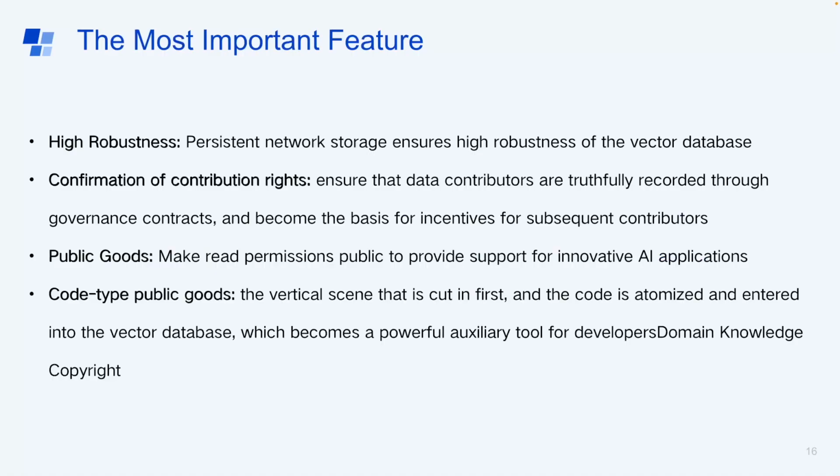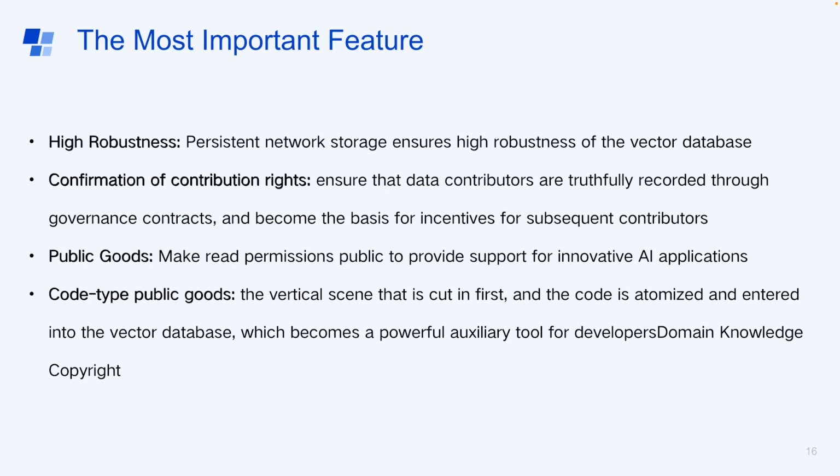The most important features are as follows. The first one is highly robust persistent network storage, which ensures high robustness of the vector database. The second one is confirmation of contributors' rights. Contribution rights ensure that data contributors are truthfully recorded, so governance contracts become the basis for incentives for the contributors. The third one is public goods.